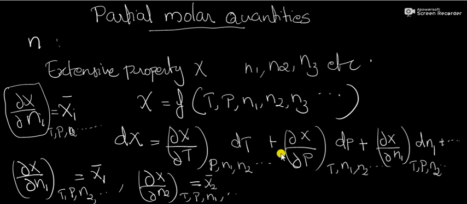Then the first two terms will cancel. Then how can you write dX? dX equals ∂X/∂N1 at constant temperature, pressure, N2, etc. times dN1 plus etc. Or we can write X1 bar dN1 plus X2 bar dN2 plus etc.